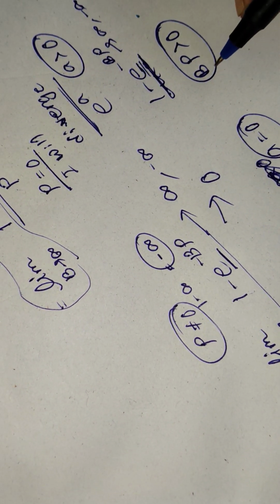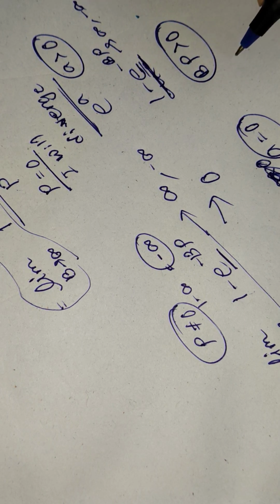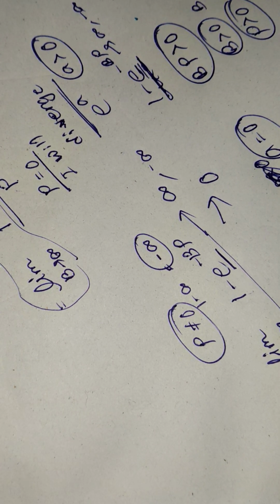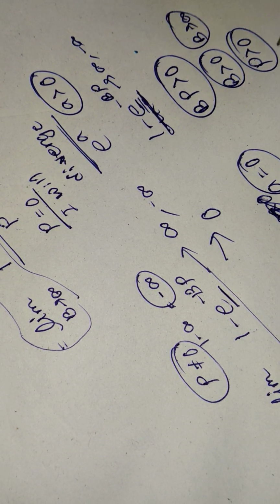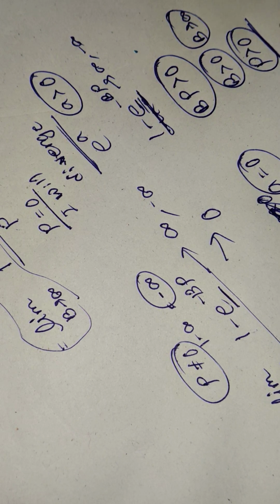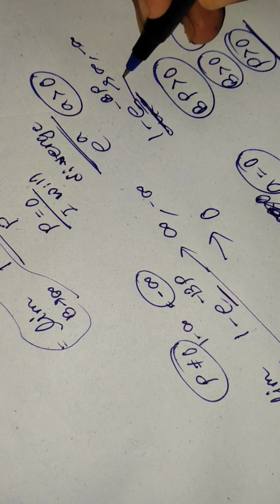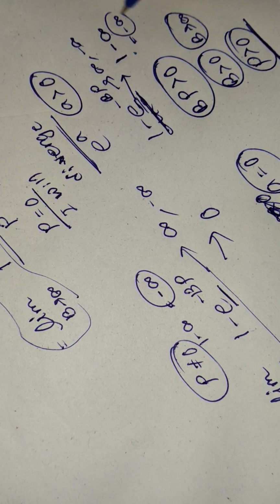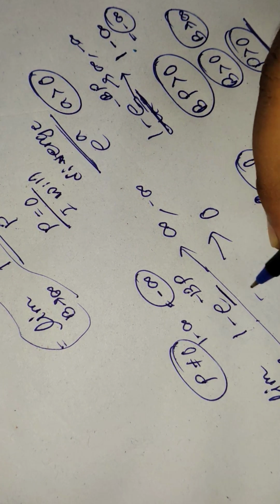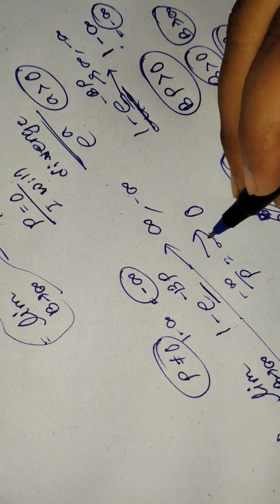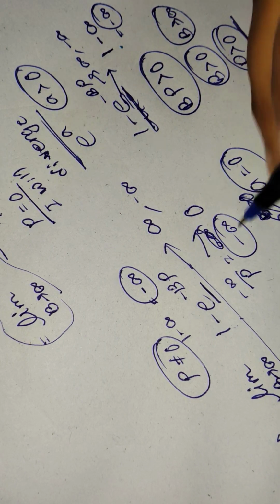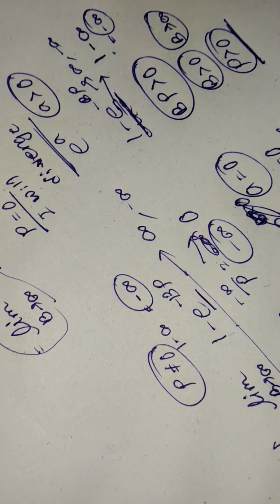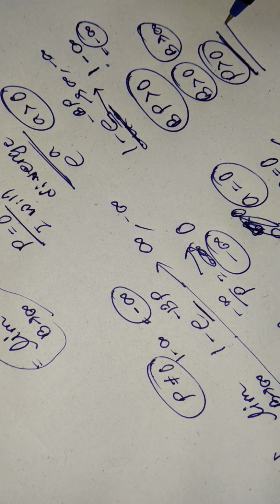then b is tending to infinity, so b will be greater than 0, right? And p will also be greater than 0. Now we are fixing b as infinity, so I have to talk about p only. So when p is greater than 0, then the e portion will be infinity. There is a minus symbol with a 1, so this will be 1 minus infinity, which is minus infinity. So the answer of this limit will be minus infinity by p, which is minus infinity. So the integration is diverging when we are dealing with p greater than 0, right?